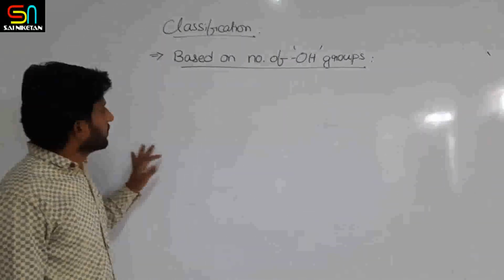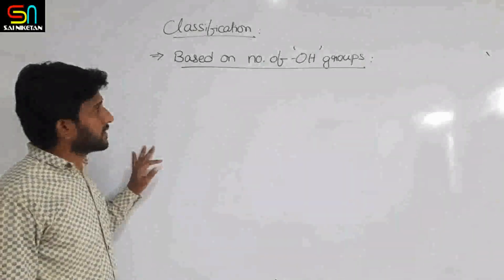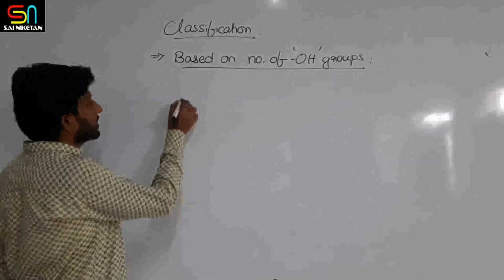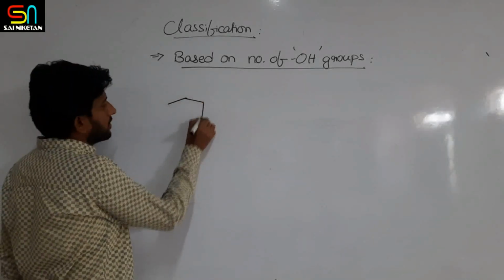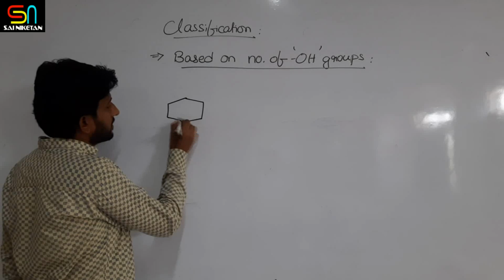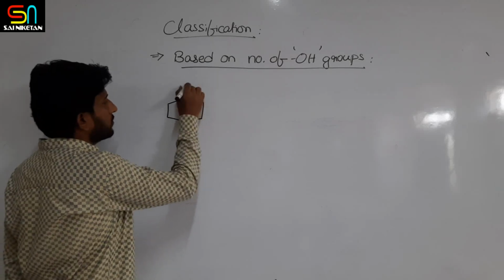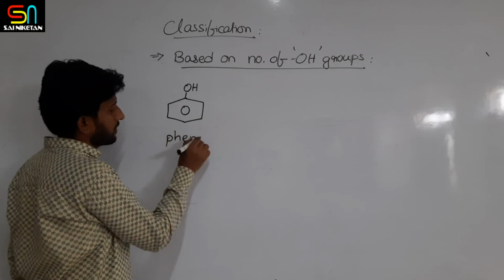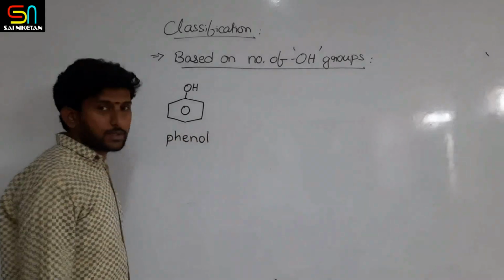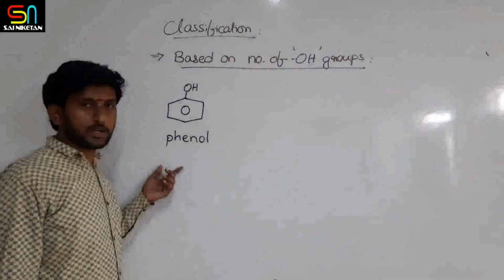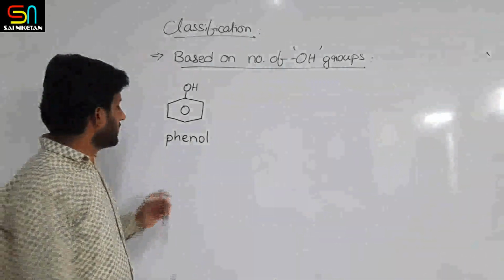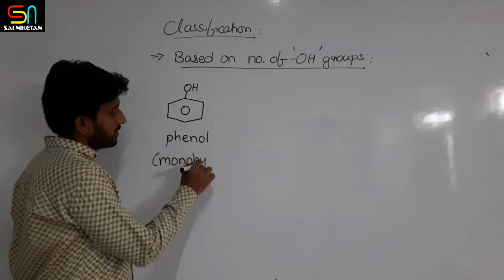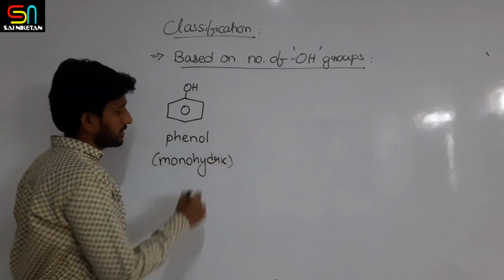Now, a few more examples for mono-, di-, tri- in case of phenols. Benzene ring with only one OH group, you know that it is phenol. Carbolic acid is another name. It is a monohydric alcohol example.